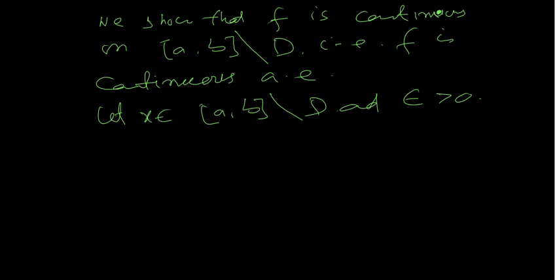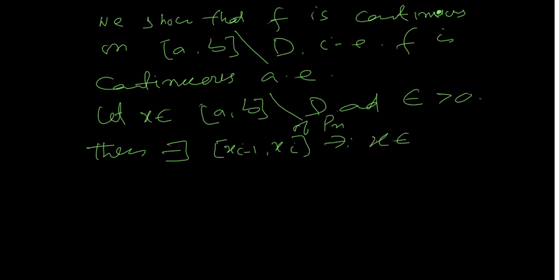Then obviously there exists some interval [x_{i-1}, x_i] of the partition Pn, fix this, such that x belongs to it. But x is not a partition point, so x must be in the open interval (x_{i-1}, x_i).